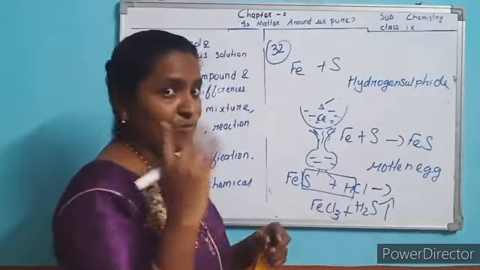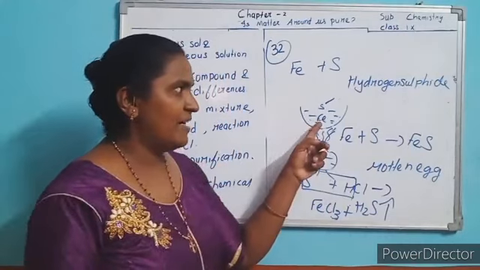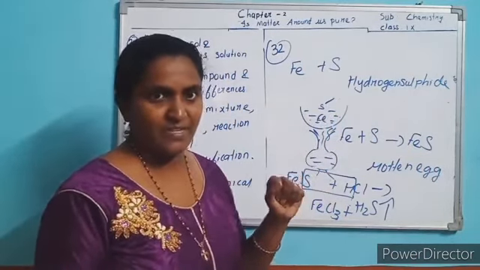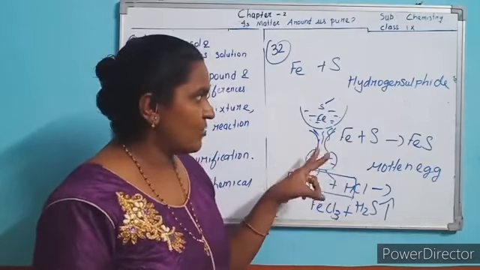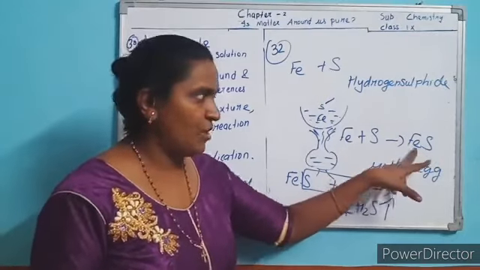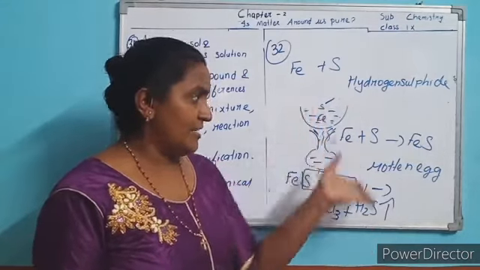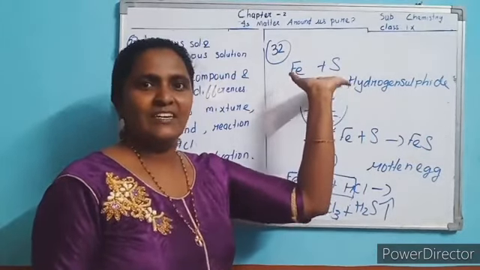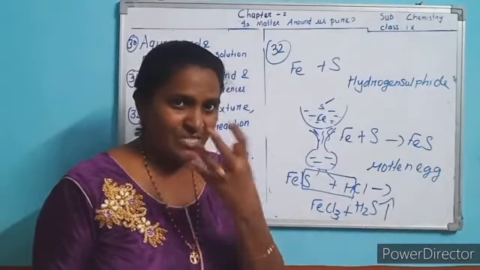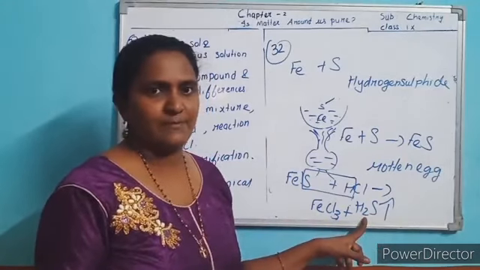Okay, in this question, 3 questions are mixed, interconnected. What are the 3 questions? What will happen on mixing this iron and sulfur? How will you separate? Can you separate or how will you separate? Second question, after heating, what will happen? Can we separate the iron and sulfur? No, we got the compound. So what is the action of adding hydrochloric acid to this compound after heating? You will get the rotten egg foul smell. That is because of formation of hydrogen sulfide gas.